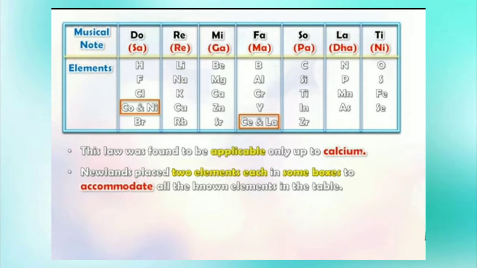Now children, you can see here, for example, he kept Co and Ni together, as you can see in the first column in the table, children, and also Ce and La in the same box, right? So he placed two elements each in some boxes to accommodate all the known elements in the table.